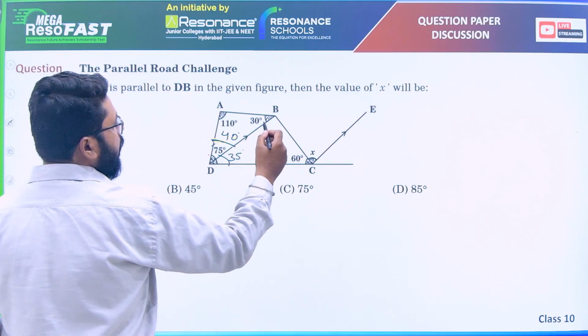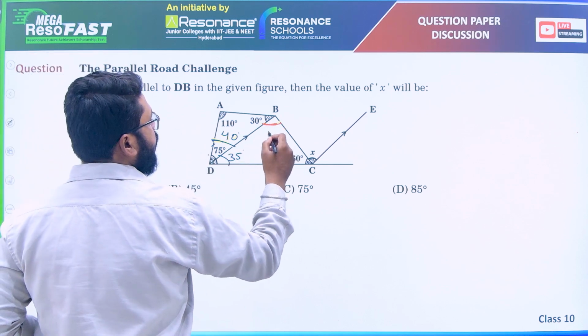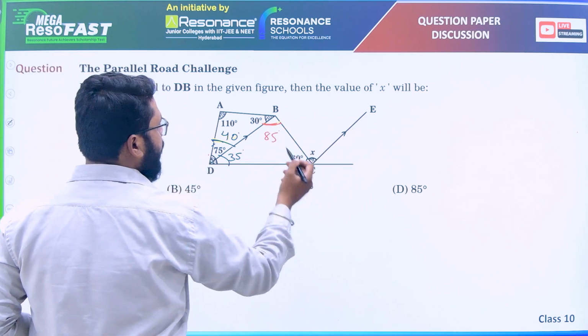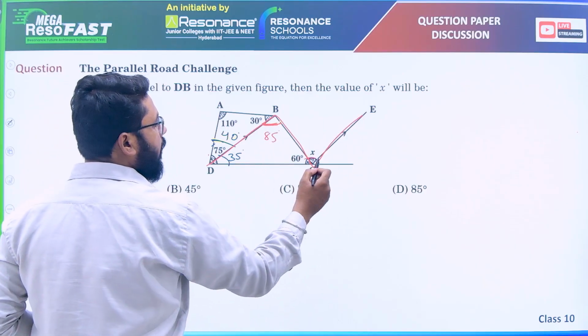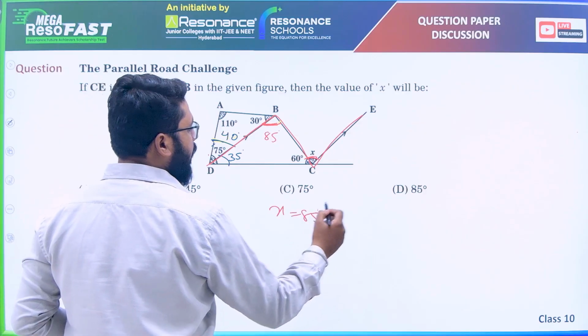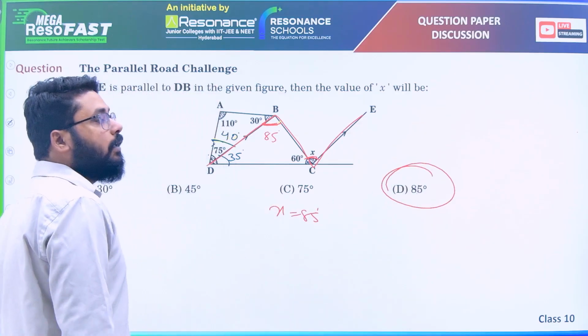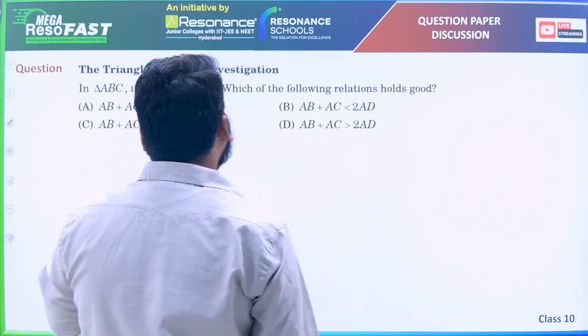So this will be 85 degrees. And it is given that C and DB are parallel. So if these two sides are parallel, this means these two are alternate angles. So x is also 85 degrees. Option D is correct.